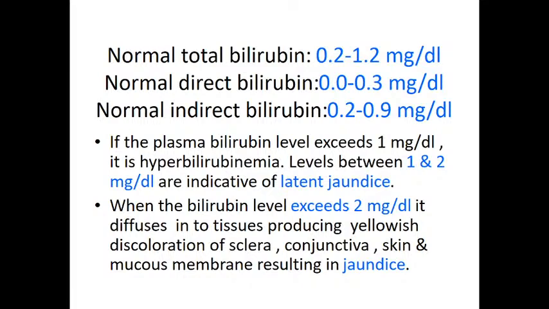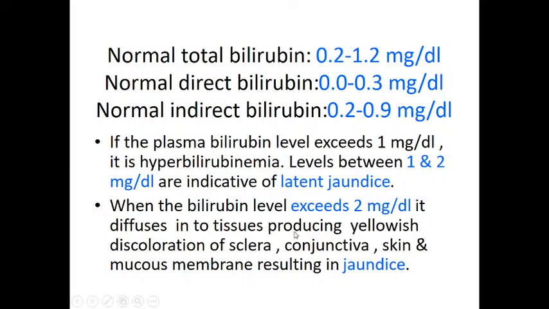Hyperbilirubinemia is a term that indicates the concentration of total bilirubin is more than 1 milligram per deciliter. If the total bilirubin levels are between 1 and 2, that is indicative of latent jaundice.